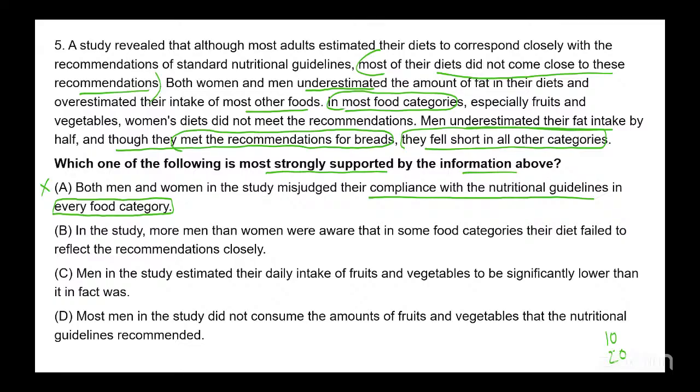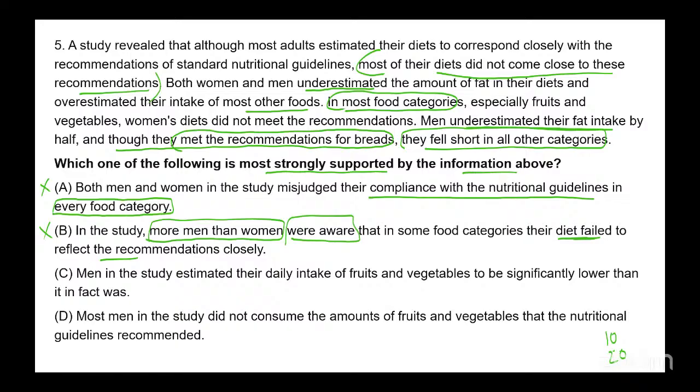B says in the study, more men than women were aware that in some food categories their diet failed to reflect the recommendations closely. Now, just look at this phrasing here. More men than women were aware that their diet has failed to reflect the recommendations closely. Nothing of this sort is discussed. Who was more aware? We don't know that. So B is out. It might look very close to what is being discussed, but still we don't know this from the passage, so this has to be eliminated.